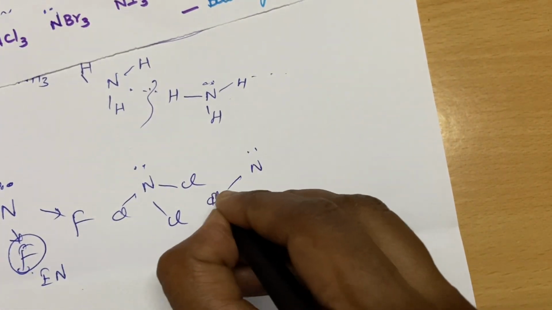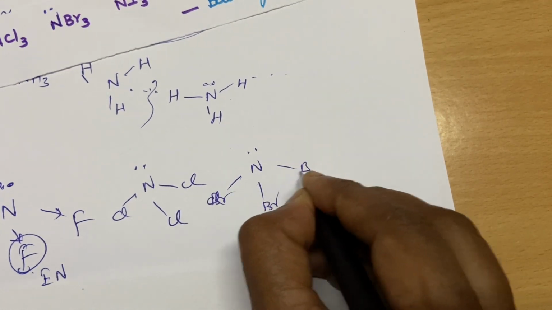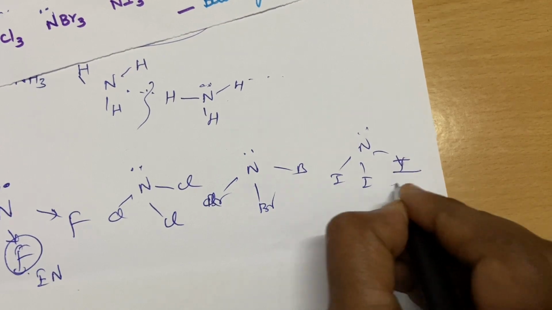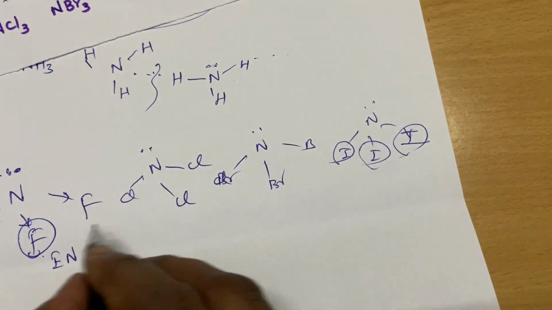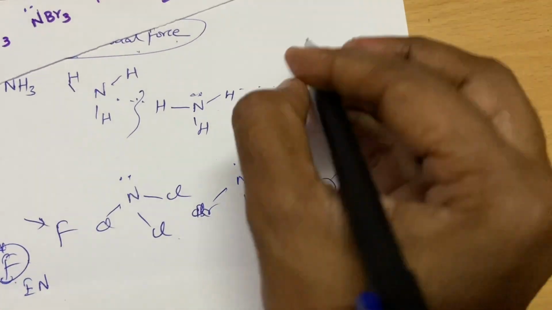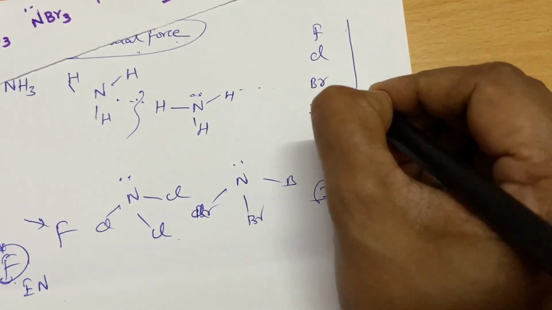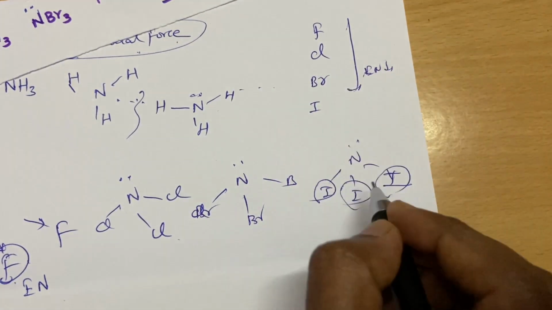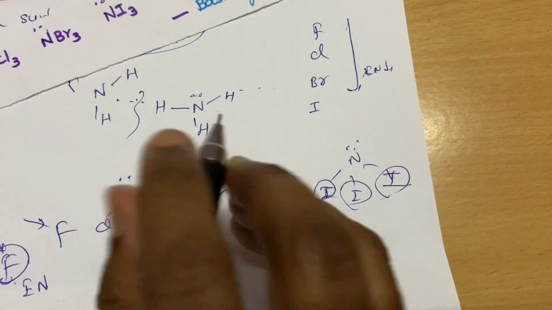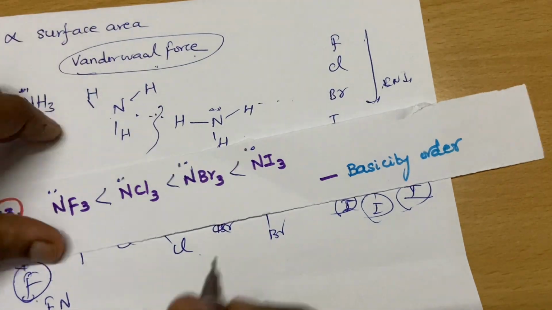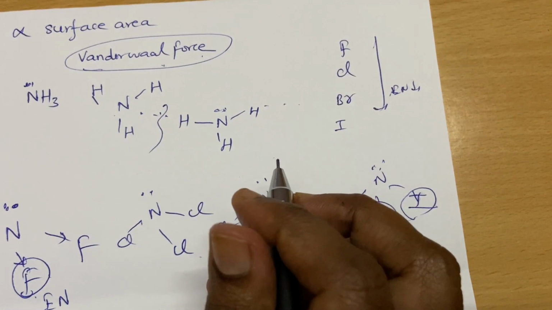So the atom must have low electronegativity. So iodine, when compared to fluorine, chlorine, bromine, iodine, down the group, the electronegativity decreases. So the basicity order is what? This will be comparatively more basic.